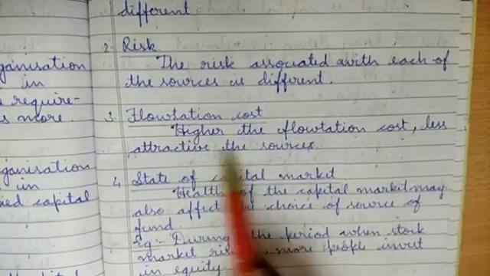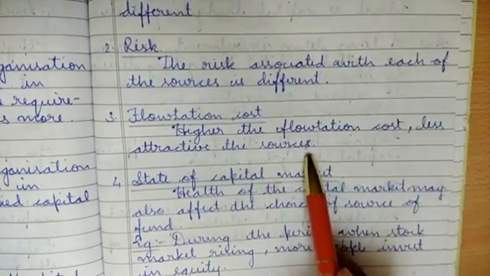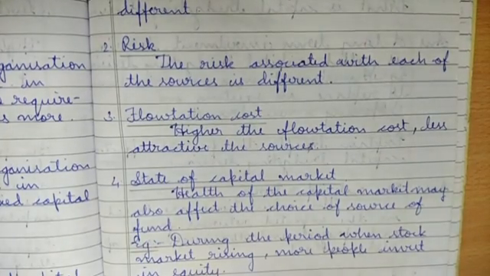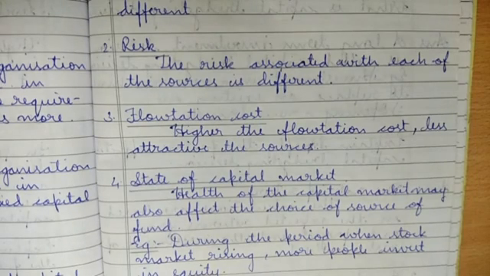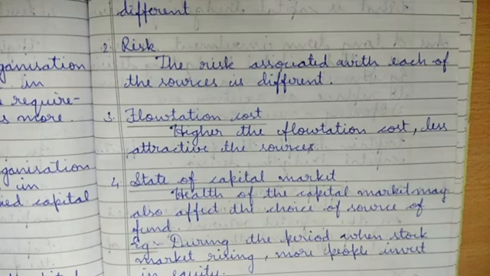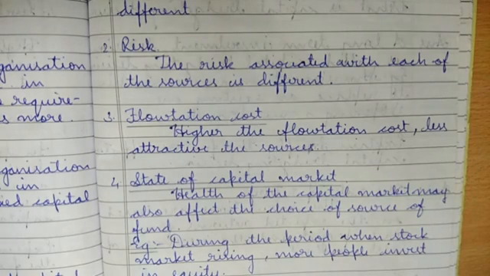Flotation cost. Higher the flotation cost, less attractive the sources. Now see, in many places you might have seen, they invest a lot of money, but still that is not so attractive. They invest a lot of money in machinery. For example, in a textile factory, they will be affording a lot of high technology, highly equipped machinery, investing a lot of money on it, but still the sources are not attractive.